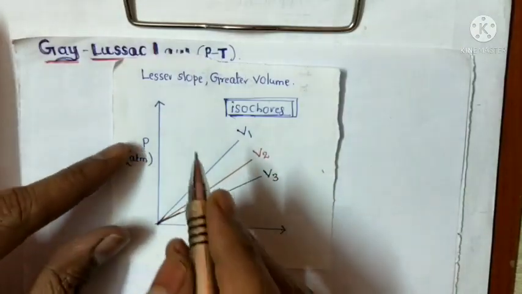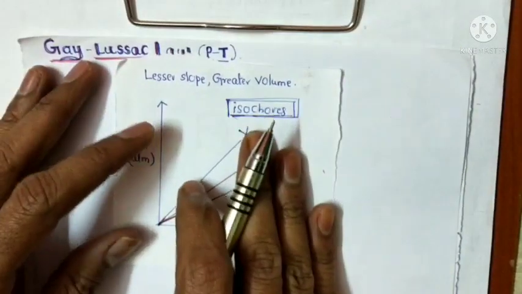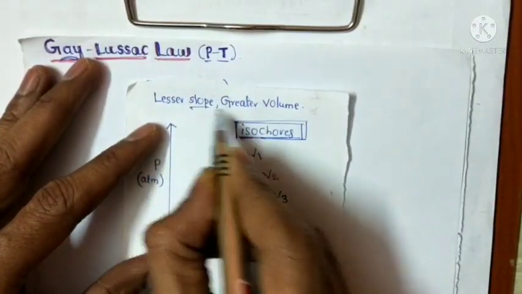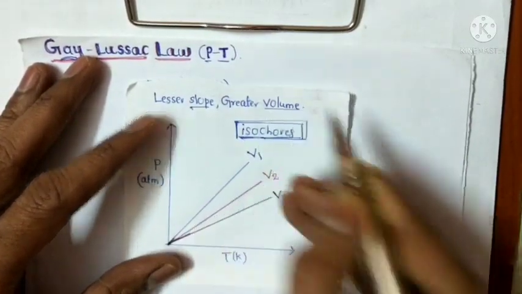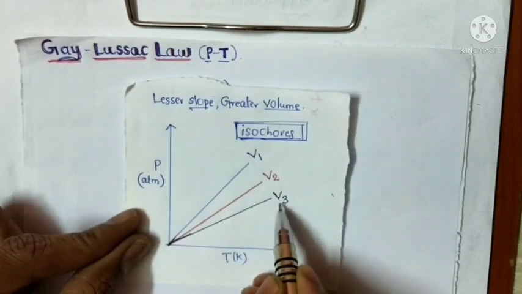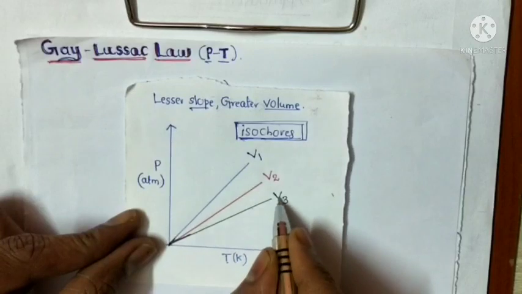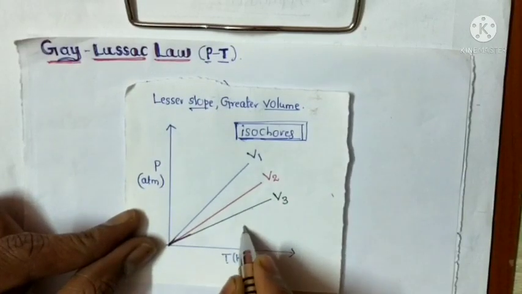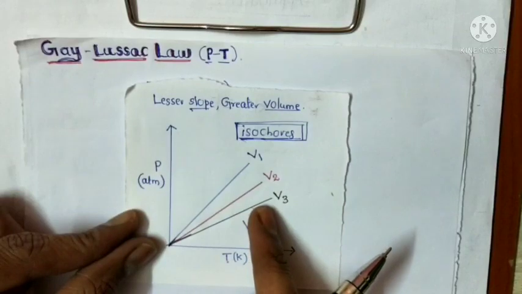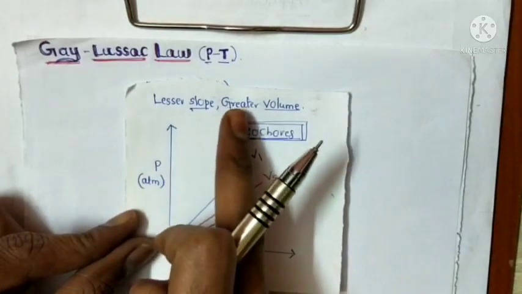We know that a lesser slope contains the greater volume. So the order is: first is V3, because here this is the lesser slope, and a lesser slope contains the greater volume.